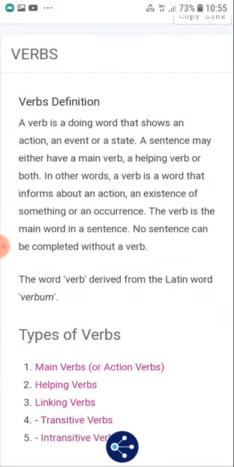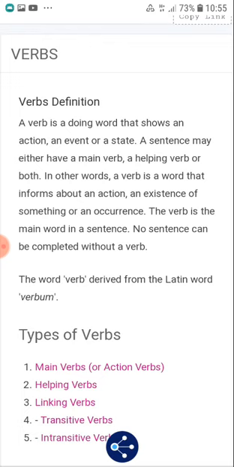Now I'll give you some more. I've searched on Google and I want you to learn more about verbs. See the main definition of the verb here; it was given very short in our textbook. Even you can search on Google for all these chapters which I have taught you.